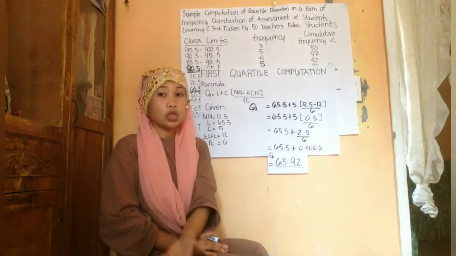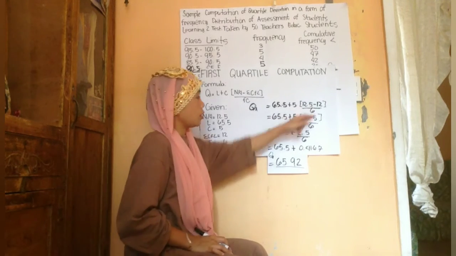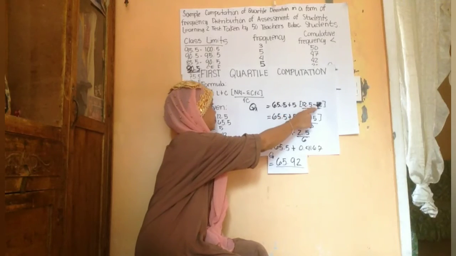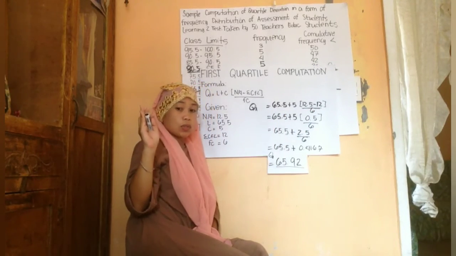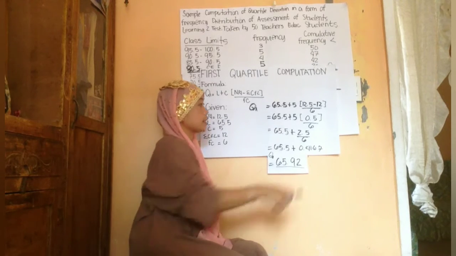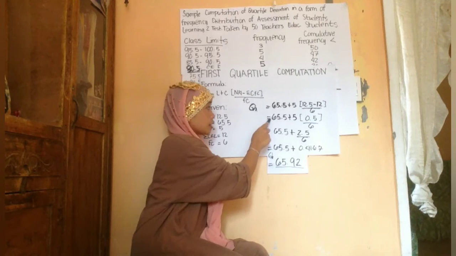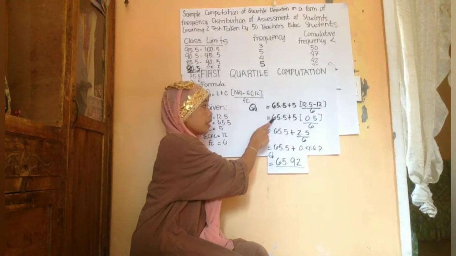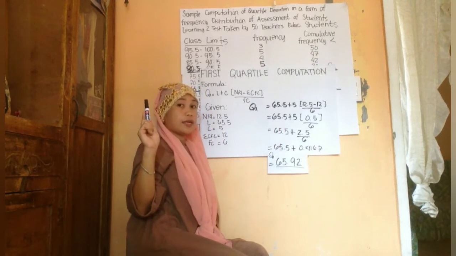Then subtract the sum of cumulative frequency lesser than, which is 12. Write 12. And then divide by the frequency of median class, which is 6. So write 6. And then equals, copy again the lower real limit 65.5 plus 5, the class interval.